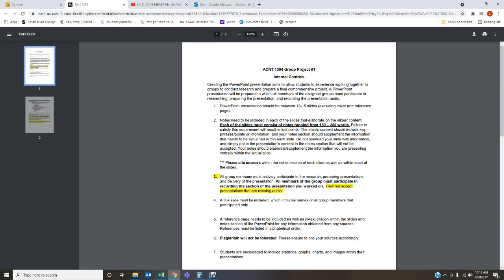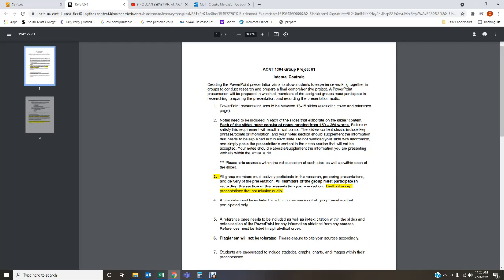The PowerPoint presentation needs to be between 13 to 15 slides of actual content. This excludes the cover page and the reference page. So this is 13 to 15 slides of actual informational slides. Every slide needs to have notes ranging from 150 to 250 words. Okay, I do count the number of words. Okay, it is very important that you meet this requirement.